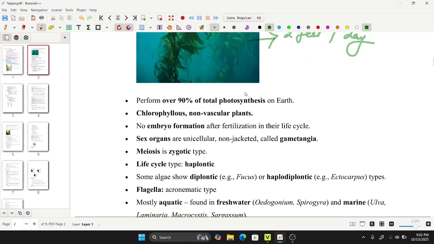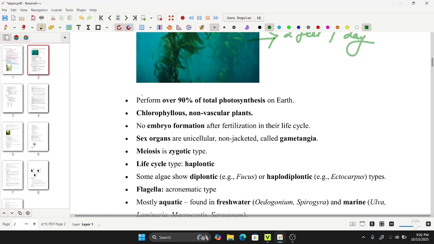Likewise, talking about the total photosynthesis that gives us oxygen, it performs over 90% of the total photosynthesis on Earth. That has a huge contribution in case of photosynthesis on Earth. Talking about it, it is chlorophyllous and non-vascular, as already mentioned, and likewise there is no embryo formation.